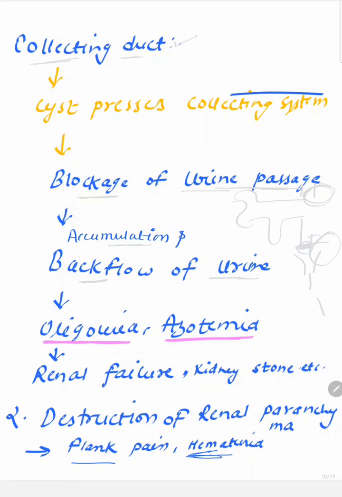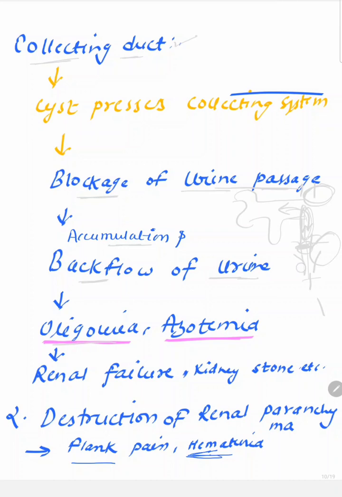That obstruction causes accumulation and backflow of urine in the tubule lumen of the nephron. That can cause oliguria.